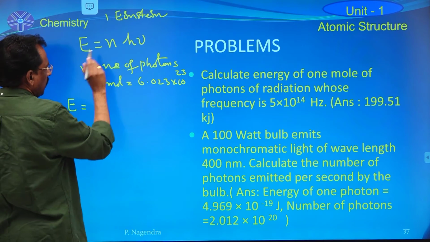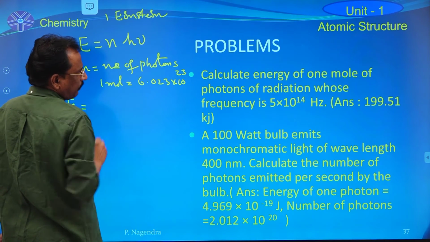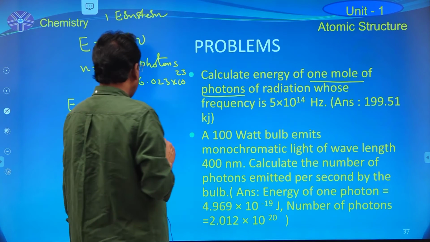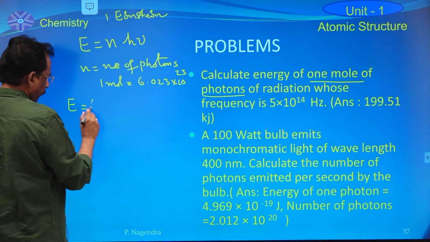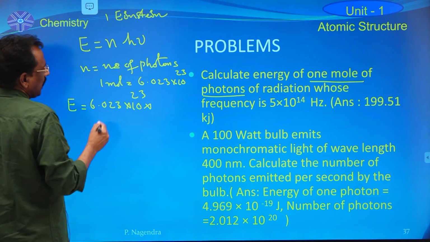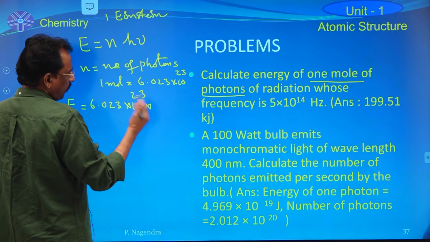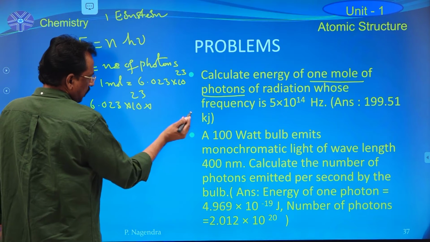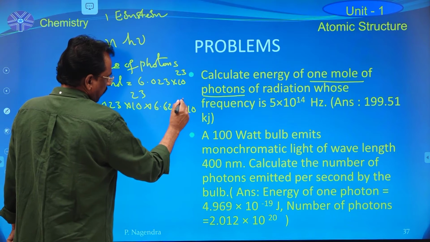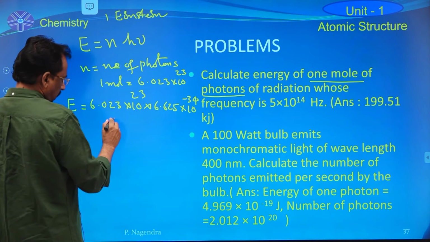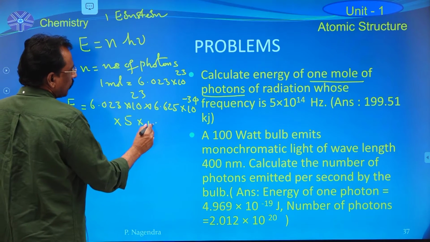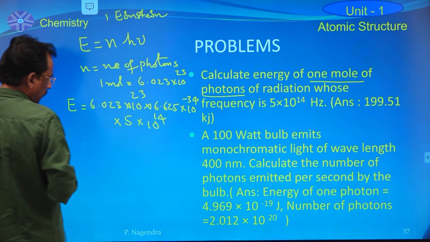E is equal to n h nu, where n indicates the number of photons, here 1 mole, which means 6.023 into 10 power 23, into h. If you want to calculate in the MKS system, h is 6.625 into 10 power minus 34, into the frequency, which is given as 5 into 10 power 14.